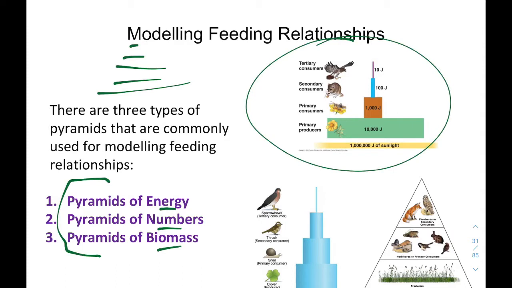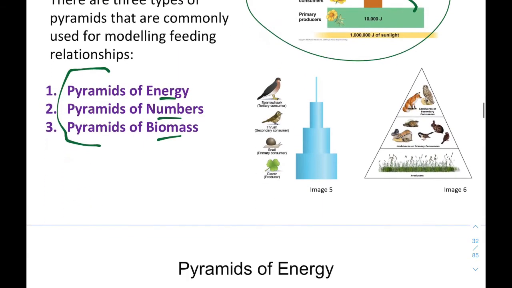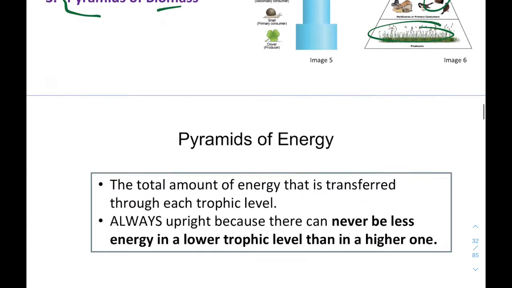A pyramid of energy is the one we were talking about before, where as we go from one level to the next, we only get to keep 10% of the level that we had before. Pyramids of numbers are where you count individual organisms. Pyramids of biomass are where you weigh the organisms. If you're doing a pyramid of biomass, you want to find out how much grass. You chop down a bunch of grass, you dry it out, you weigh it. You want to find out how many rabbits. You kill a bunch of rabbits, dry them out, and weigh them.